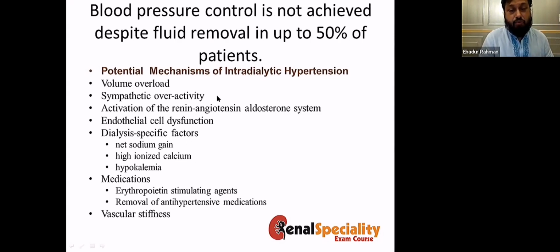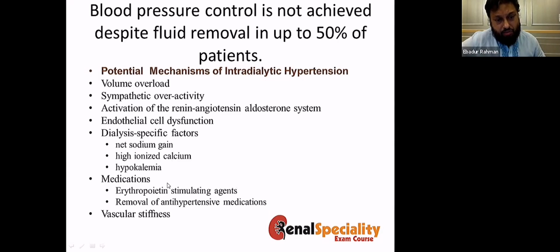And the potential mechanisms are fluid overload, sympathetic overactivity, activation of the renin-angiotensin-aldosterone system, endothelial dysfunction, or net sodium gain, or high calcium dialysate, or hypokalemia. I think all of the dialysis centers here in Bangladesh are actually using a 2K bath and high calcium bath. So that's probably the cause of hypertension in most of our cases.